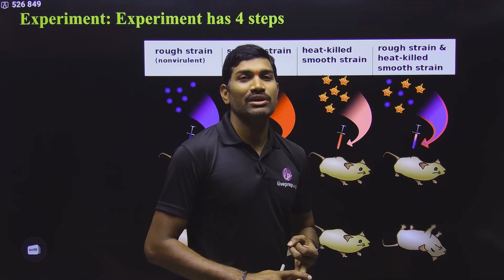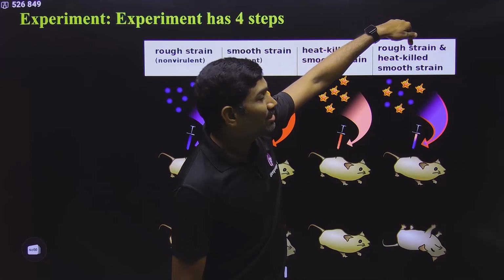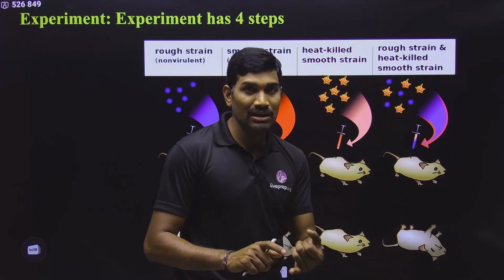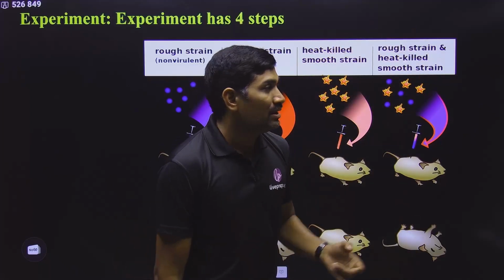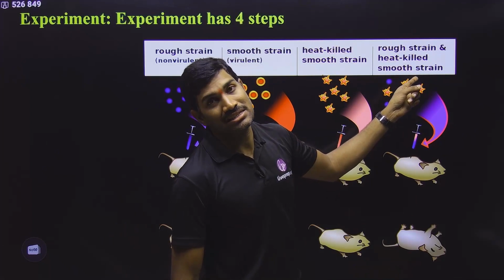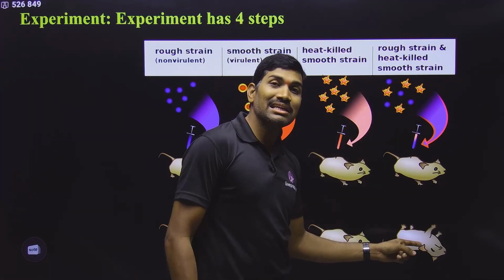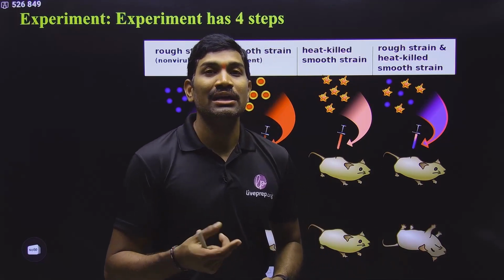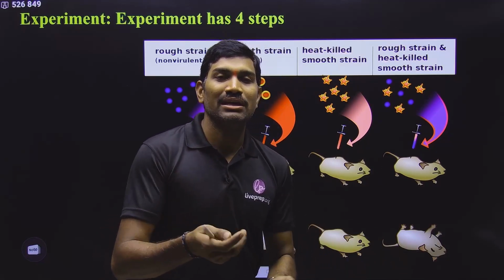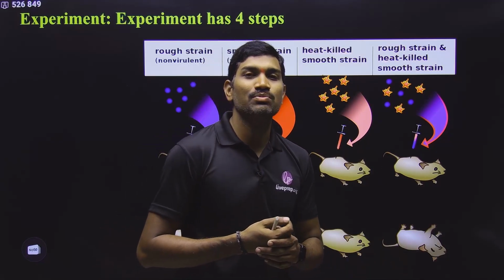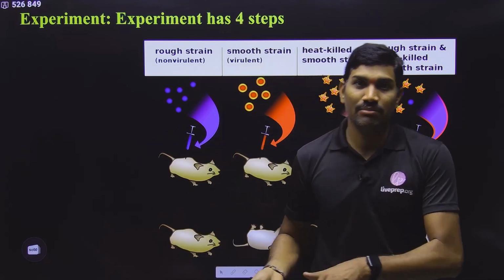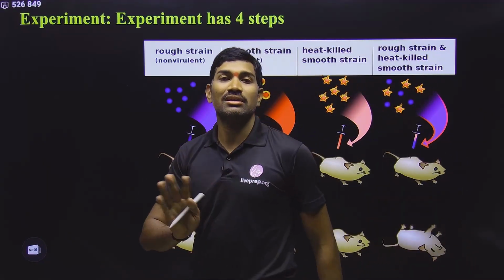And the second important point is, he gave the live R strain, so from the lungs he recovered live R strain, that is good. But he gave heat killed S. Even though heat killed S was given, from the lungs he recovered live S. How is this possible? Do you think that the dead bacterium again became live? No, it is not like this.